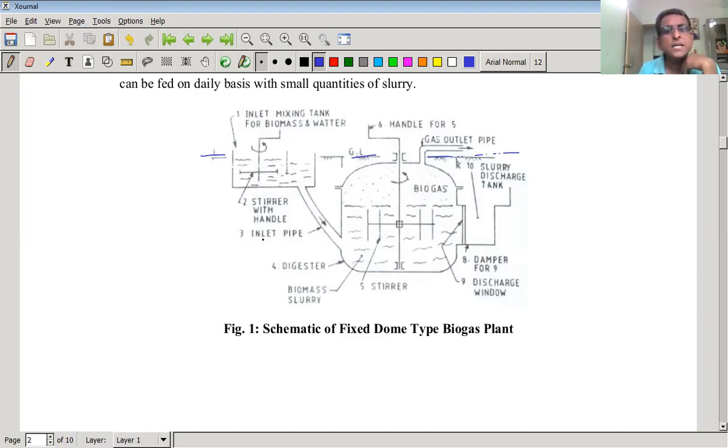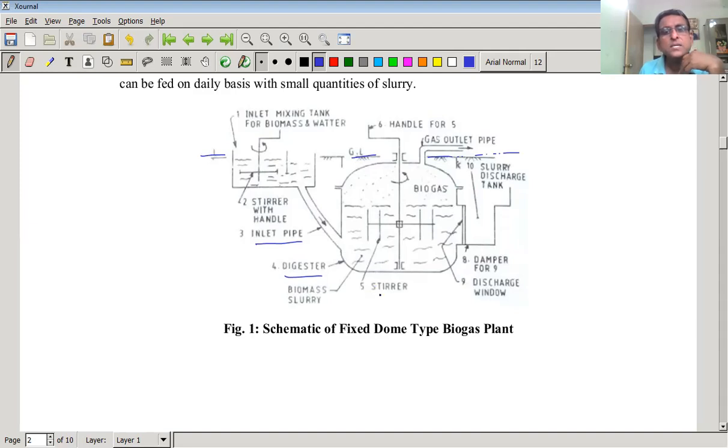Then third is inlet pipe. This is inlet pipe. Then fourth one is digester. Then in the digester we have shown this biomass slurry. Biomass slurry इथं आहे, सगळं गाव जो त्याचा जमलेला आहे सगळं बायोमासचा, तो या ठिकाणी असतो.